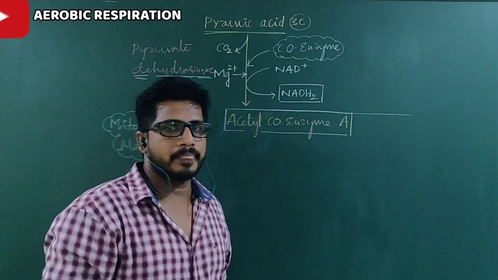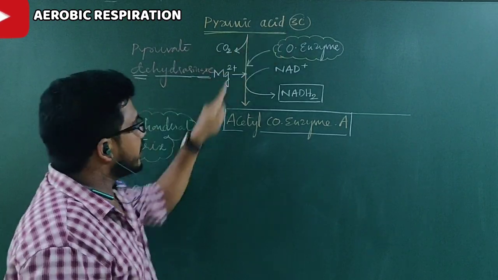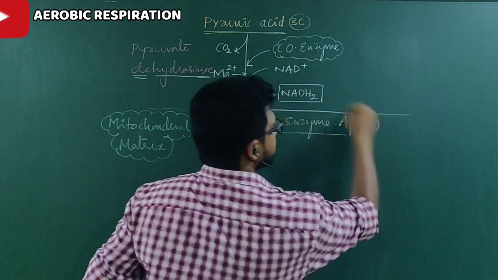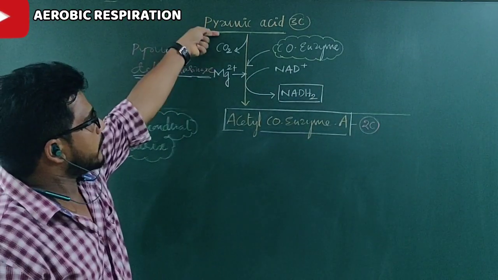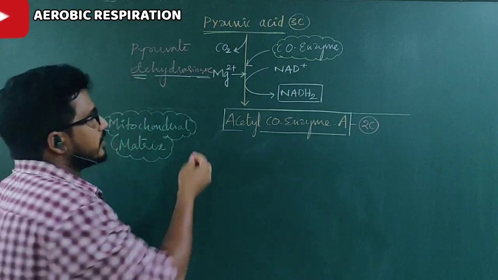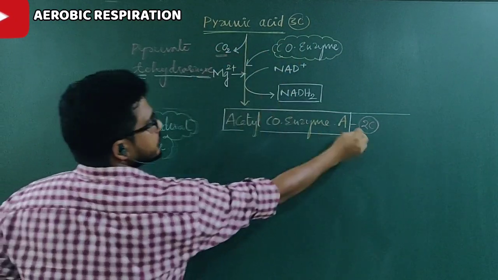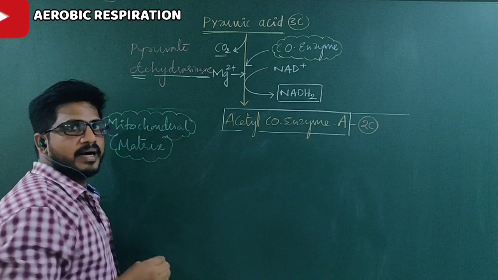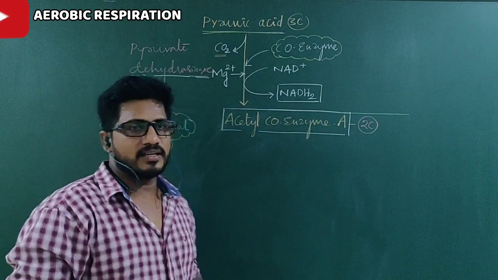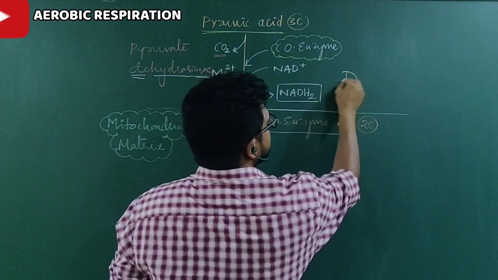You have to multiply. One pyruvic acid is a 3 carbon component, acetyl coenzyme A is a 2 carbon component. How does a 3 carbon component become a 2 carbon component? One carbon should be released in the form of carbon dioxide. See, 3 carbon minus 1 carbon is equal to 2 carbon. Now it is balanced. So it is a decarboxylation process. The entire reaction step is called decarboxylation.